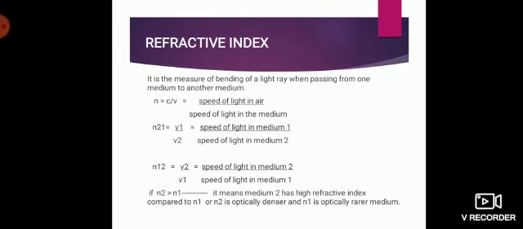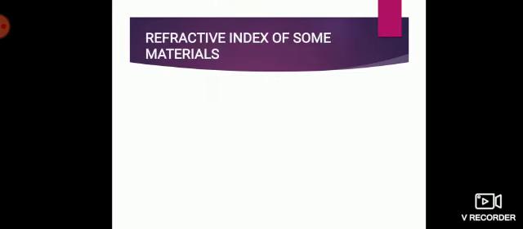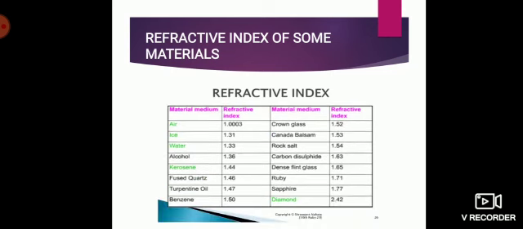Okay, now when I say N2 is greater than N1, what do I understand? It means that medium 2 has got a high refractive index compared to medium 1. It can also be told like this: the one which has got high refractive index is also called as optically denser medium. The one with low refractive index is called as an optically rarer medium. Is that clear?